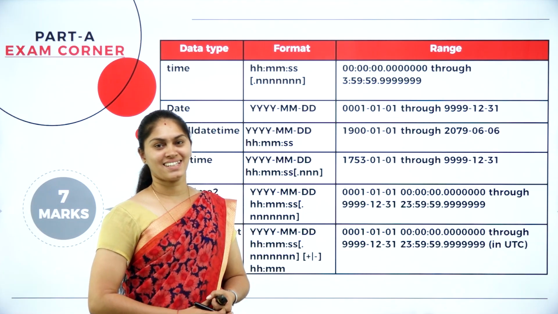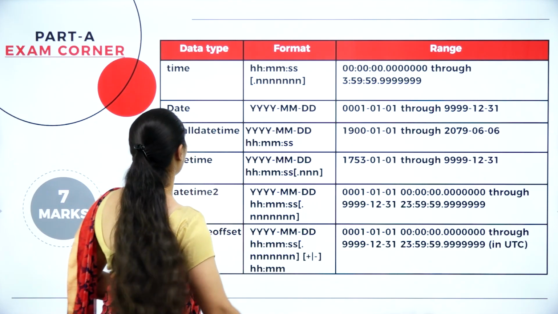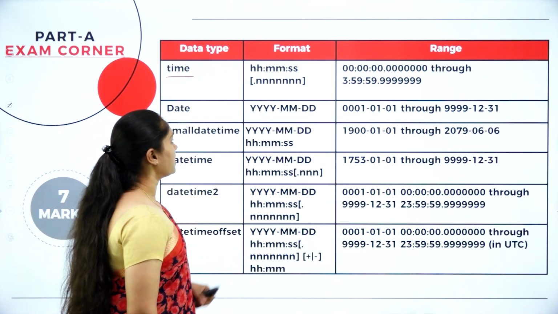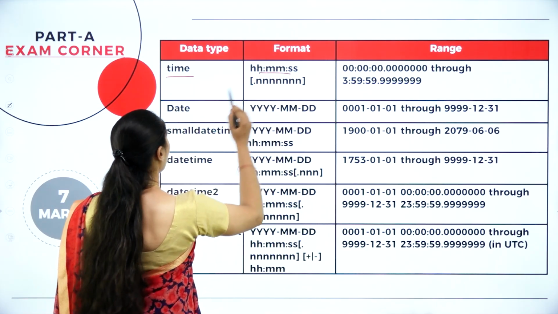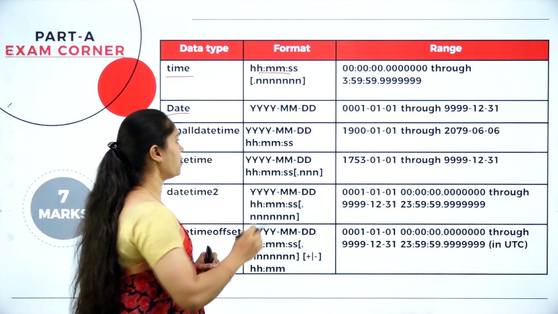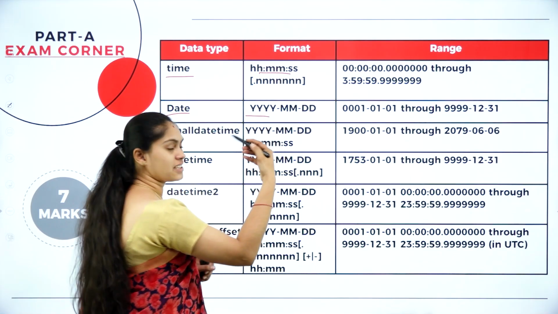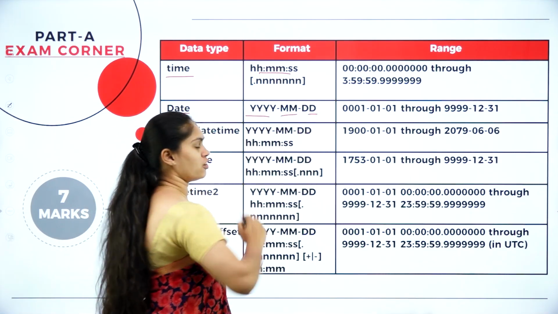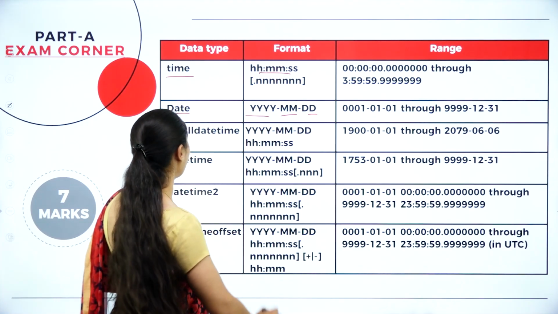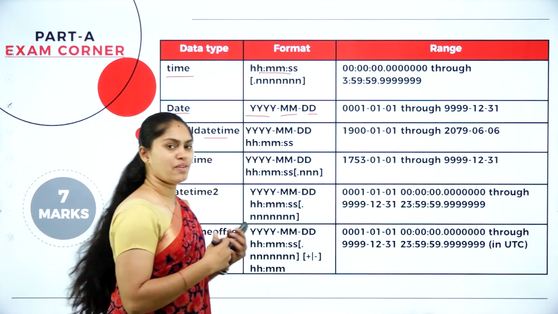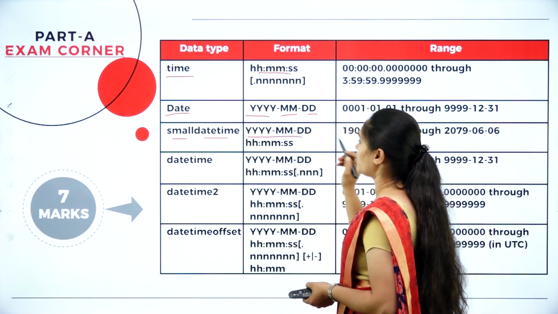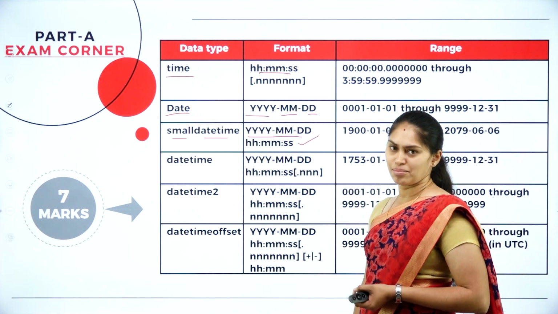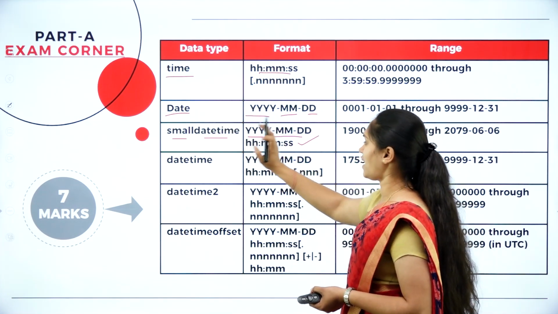So here you can see the date and time data types. First we have a time here that will give you the hours, minutes as well as the seconds. And also we have a date data type here that gives the year in 4 characters and month followed by the date. And also we have smalldatetime. So when it is a combination of date and time, here you can see we have both the year as well as the timing. That means we are going to get both the date and time.